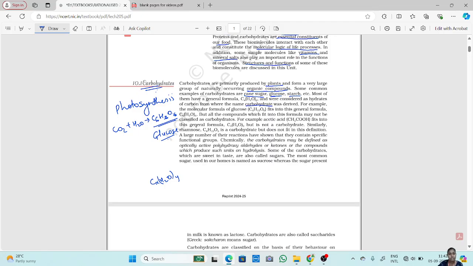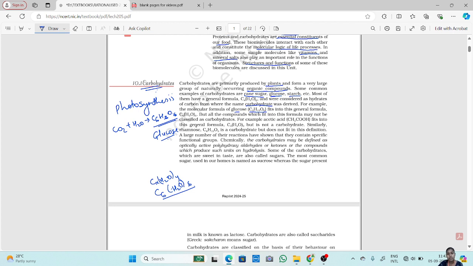Now, for example, the molecular formula of glucose, as I told you, is C6H12O6. It fits into this general formula. How? Cx(H2O)y, where x is C6 in glucose. So C6(H2O)6, because this 6 is multiplied with oxygen and hydrogen, right? 6 into 1 is 6, so O6, and 6 into 2 is 12, so H12. So it fits perfectly, right? So this is the general formula for glucose.